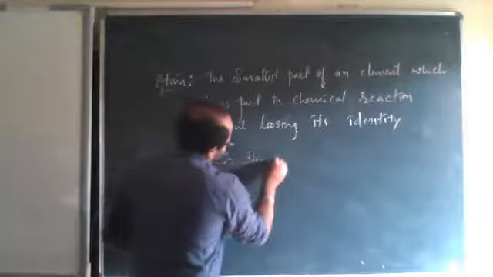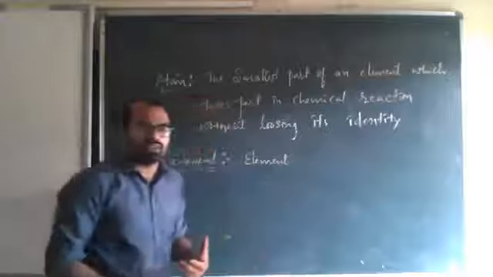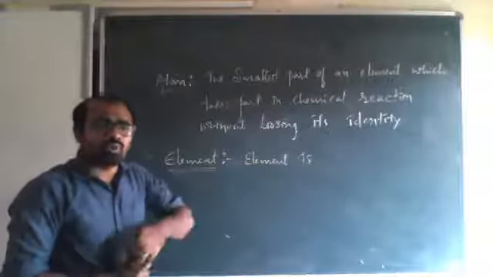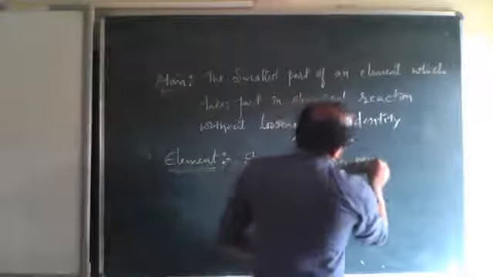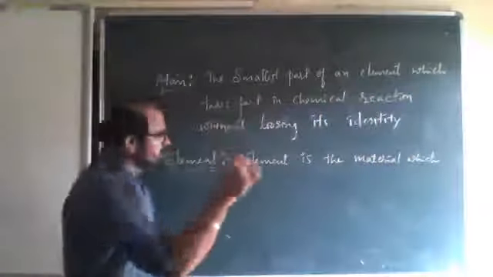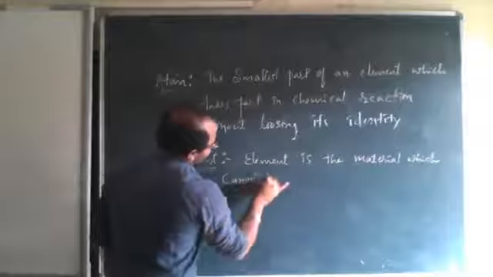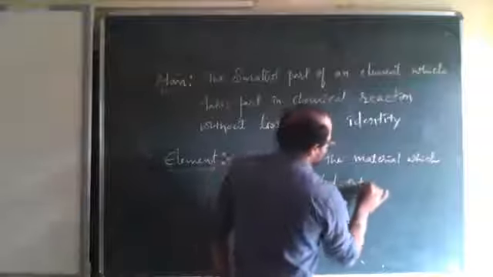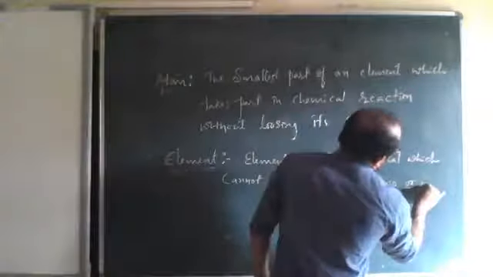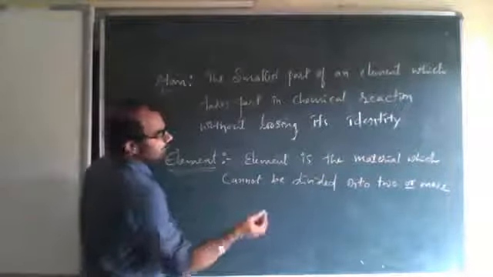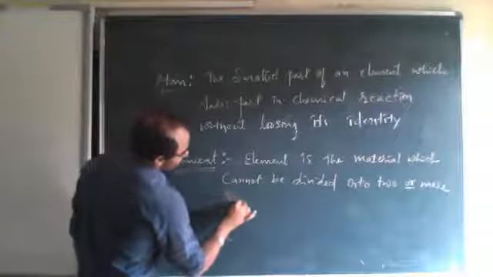Element is, what we can say, element is a single thing. That means it is made up of atoms. Element is the material or matter which cannot be divided into two or more things, or more elements, or more atoms. It cannot be divided into two or more substances.